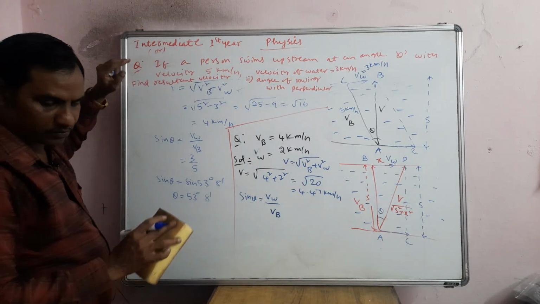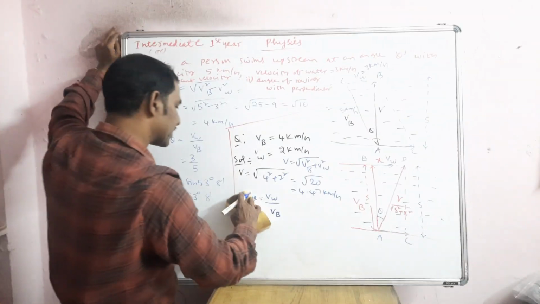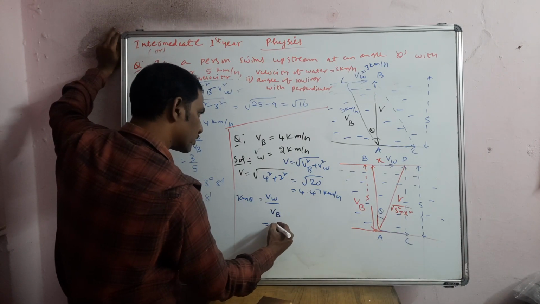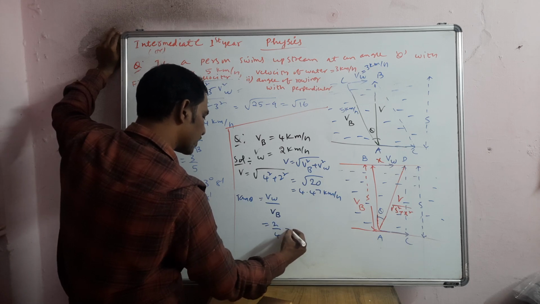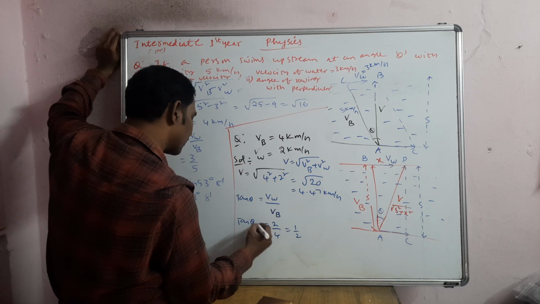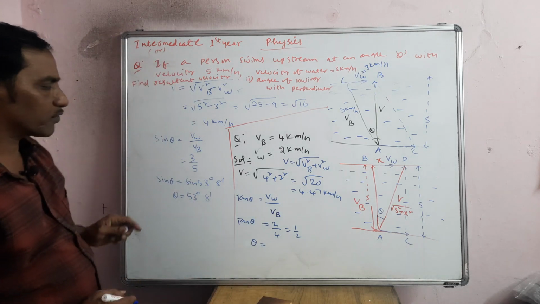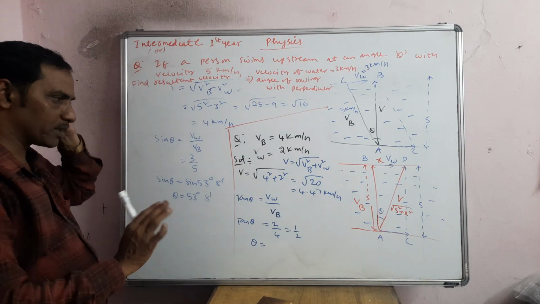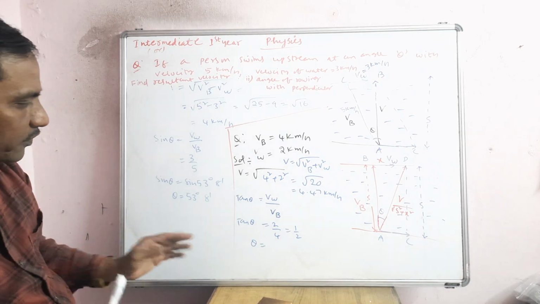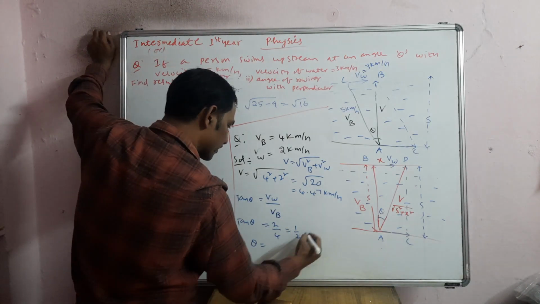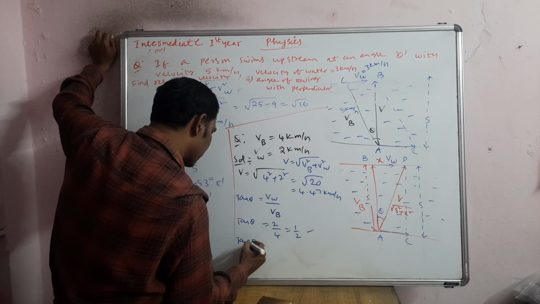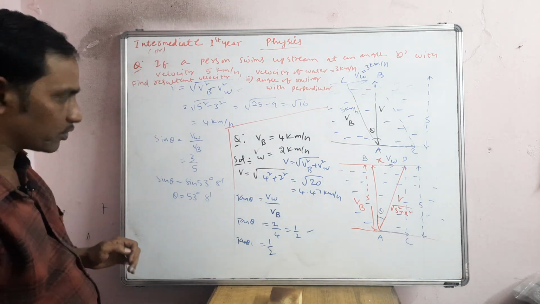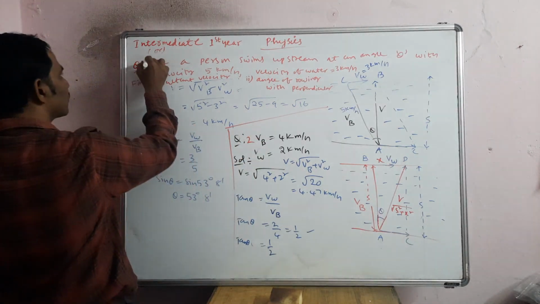Opposite by hypotenuse, done. Velocity of water, done. We will take tan theta. Now what is the tan theta value? v_w by v_b, so you will get 1 by 2, for example, this is 2 and this is 4. So for what value of tan theta do you get 1 by 2, you calculate and you will get the answer. The answer will be in between 30 and 45. That angle you can write by seeing in the calculator. So you can take tan theta equal to 1 by 2, and thereby you can write that. So this is about the two numericals. You can take it as question number 2 and this is question number 1.